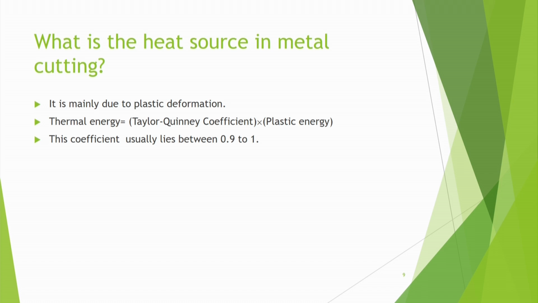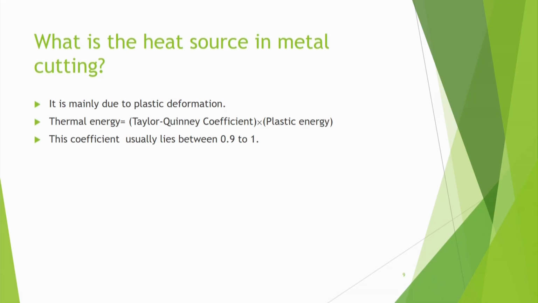So, that plastic energy will be converted to thermal energy in some proportion, means it is not necessary that 100% plastic work is converted into thermal heat. Some portion may be stored as internal energy like in dislocations, etc. So, thermal energy is given by some Taylor-Quinney coefficient times plastic energy.